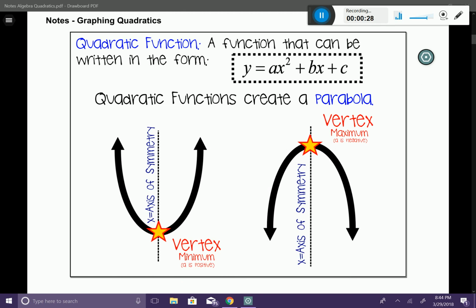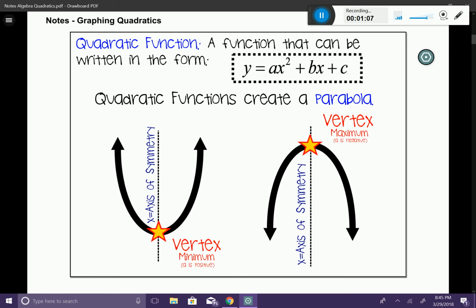So anytime that you have an equation that looks of the form that you see here, this is going to be called a quadratic. We also know that because the degree of the polynomial that we have here is 2, meaning its highest exponent is 2, we know that we have a quadratic function. So a couple things to know about quadratic functions before we start graphing them. Quadratic functions are going to create this picture called a parabola. If you remember back in linear equations, we always created a line. Now we're going to create this curve, which we call a parabola.